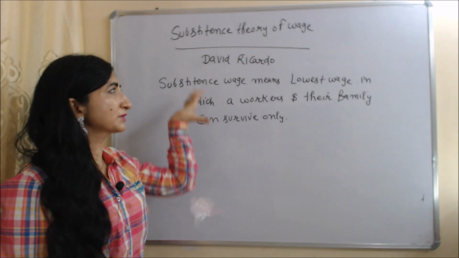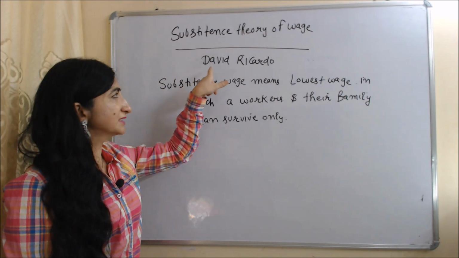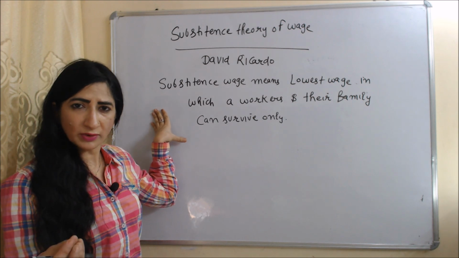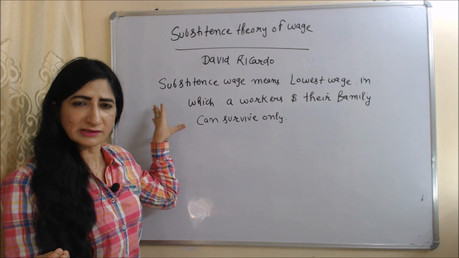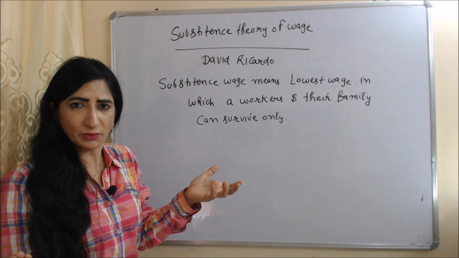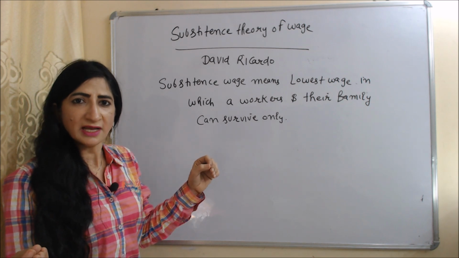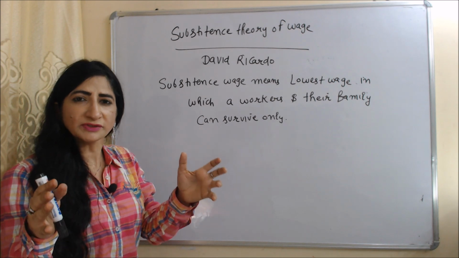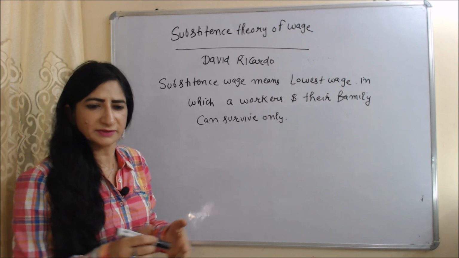Now we are going to talk about the subsistence theory of wage. This theory is given by David Ricardo. Subsistence wage means the lowest wage on which workers and their families can survive. According to this theory, an employer should pay wages to employees according to the subsistence level, not beyond this.